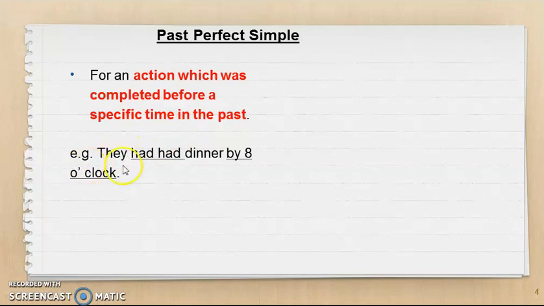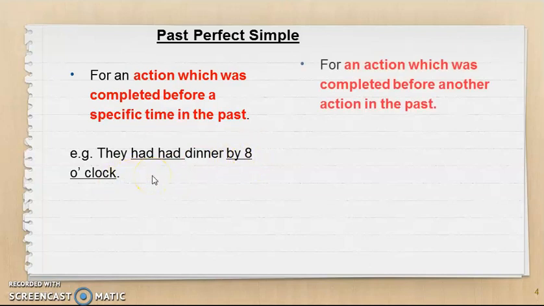Let's look at the example. They had dinner by 8 o'clock. Okay, which means this is an action which was completed before a specific time in the past. You were reflecting on or describing an action that was completed at this specific time in the past. It's already taken place. Alright, by 8 o'clock, there's a specific time mentioned.